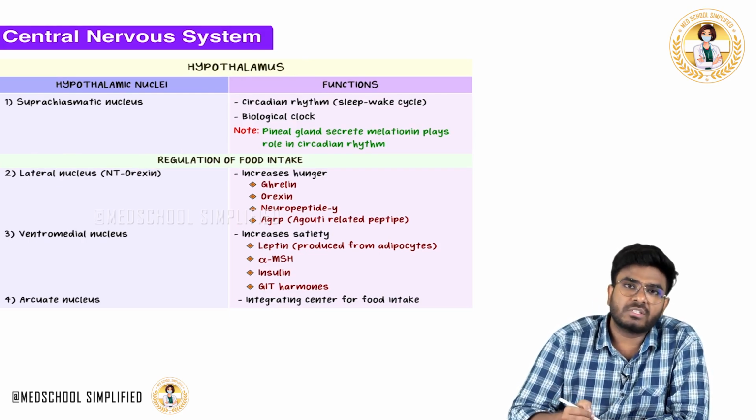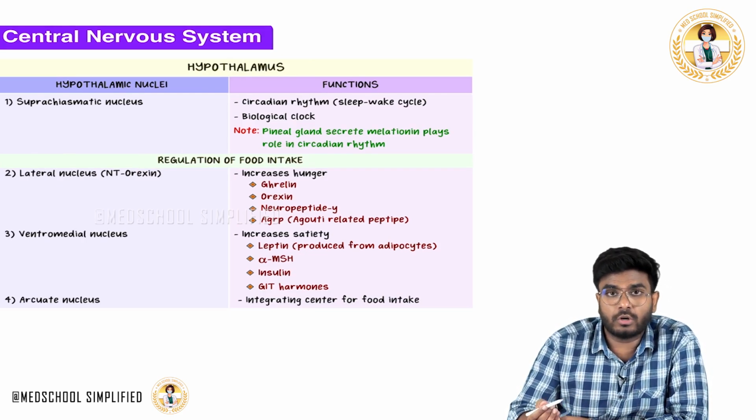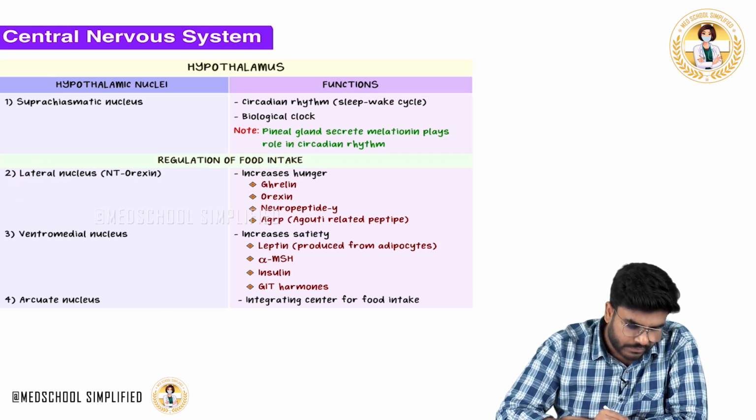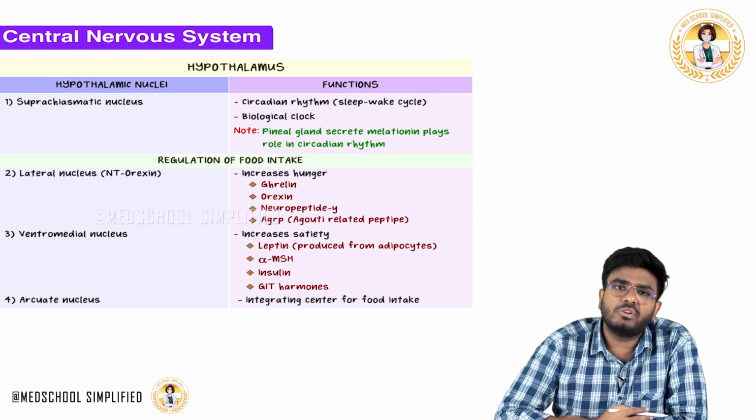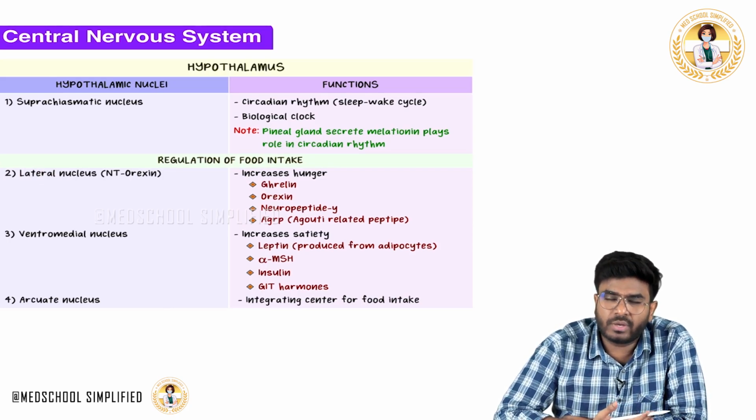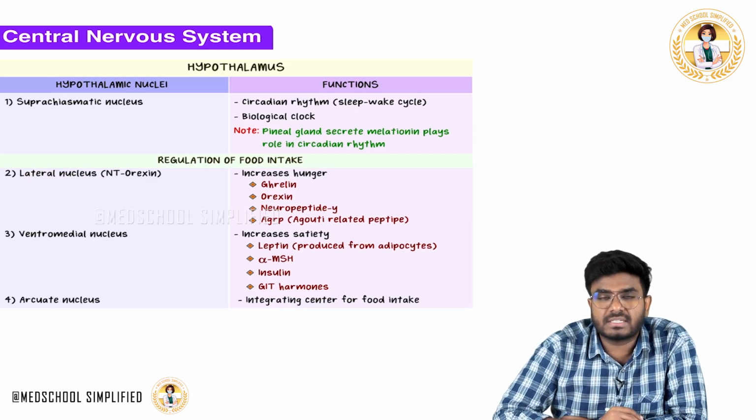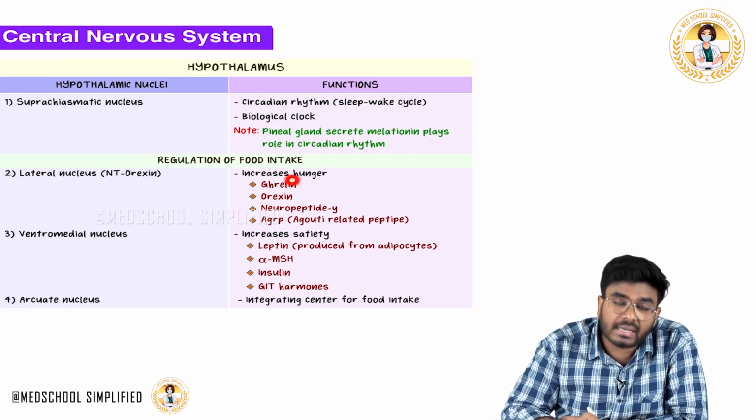How much you actually eat is also controlled by the hypothalamus. In the hypothalamus, there is a nucleus called the lateral nucleus. I used to remember: if anything is getting late, you will feel hunger. So this lateral nucleus of the hypothalamus is considered the hunger center.